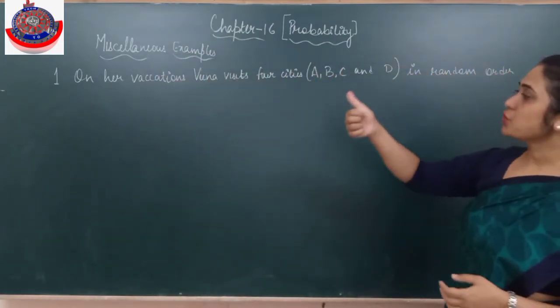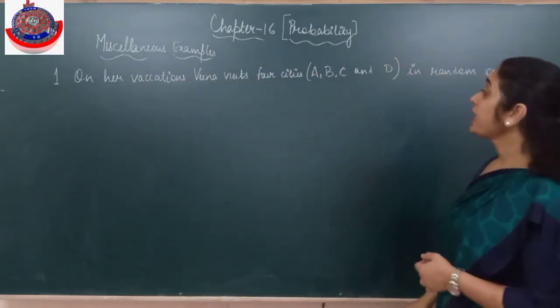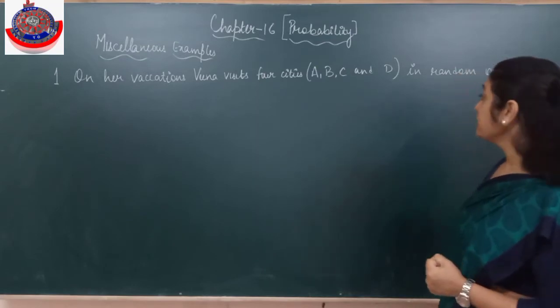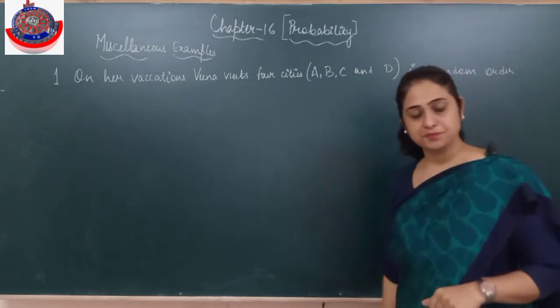On her vacations, Veena visits 4 cities A, B, C and D in random order.